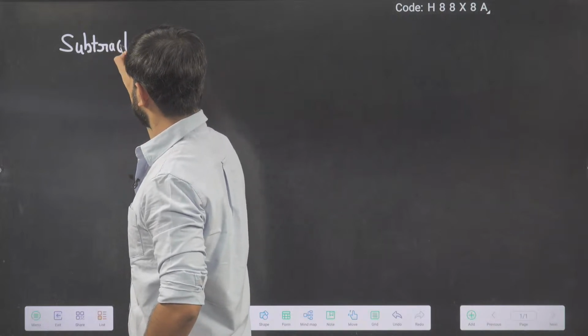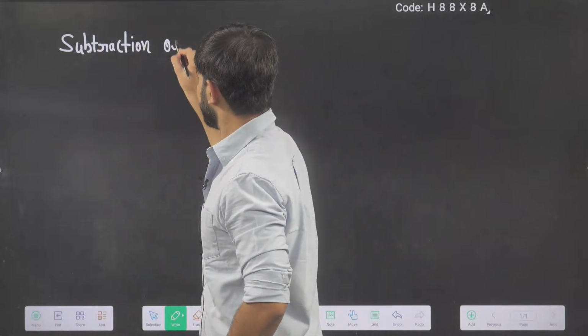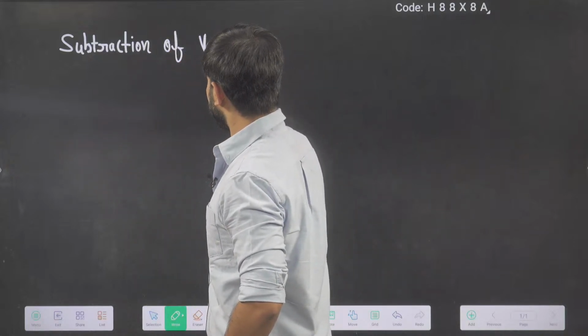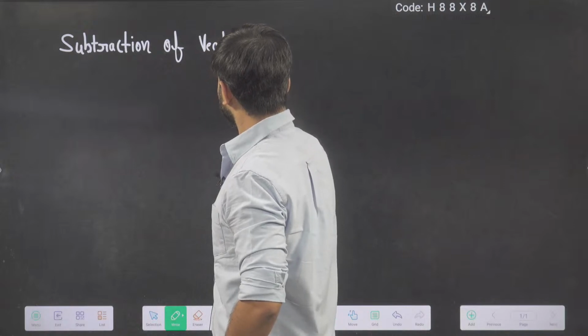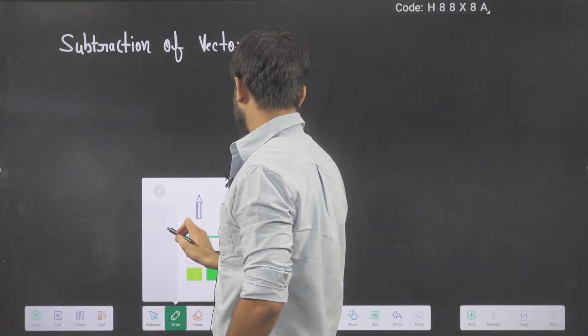Subtraction of vectors. So today I am going to subtract the vectors. Let's see what happens when we are subtracting the vectors.